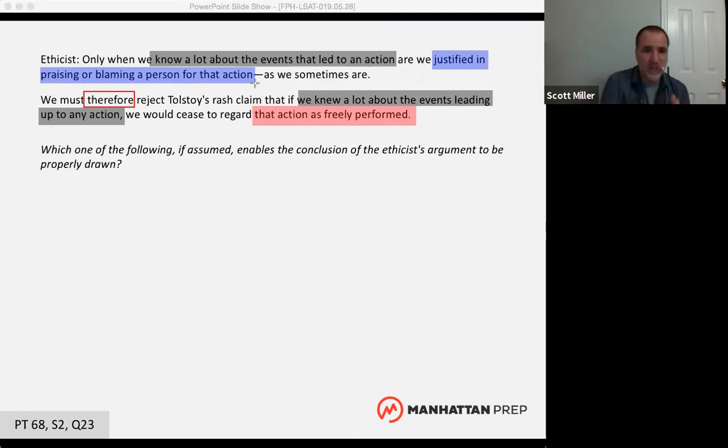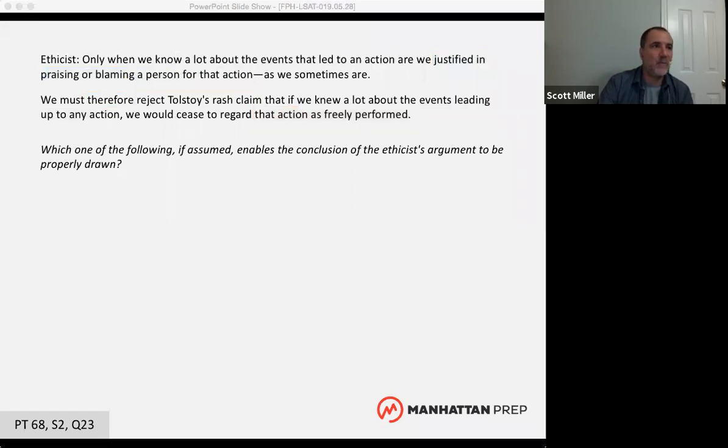For a sufficient assumption question, we find the conclusion, we find the premise, and then we see if there's something in the conclusion that doesn't appear in the premises, and vice versa, something that appears in the premises that doesn't appear in the conclusion. If you can find those things, then you should be able to at least narrow down the answer choices.